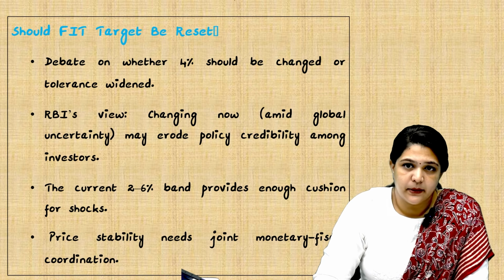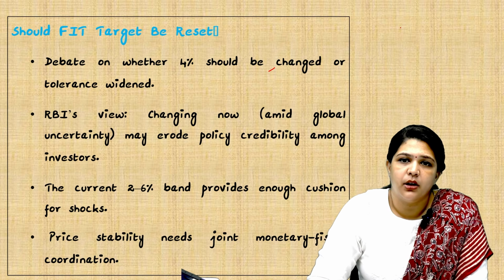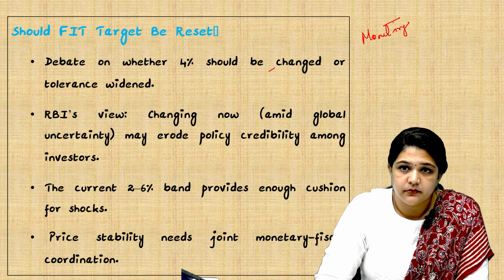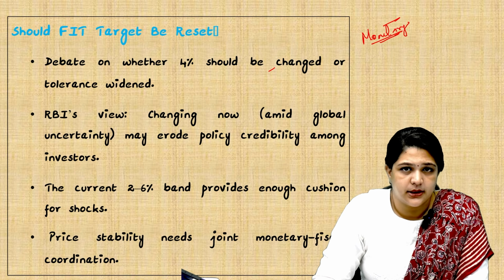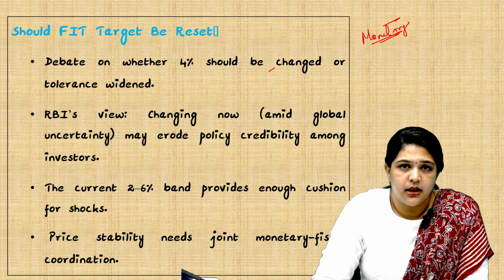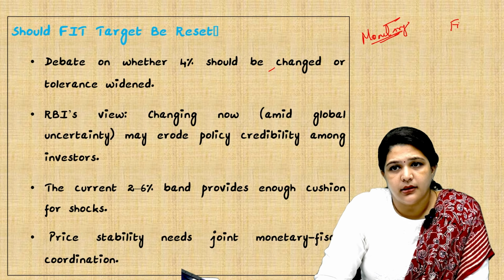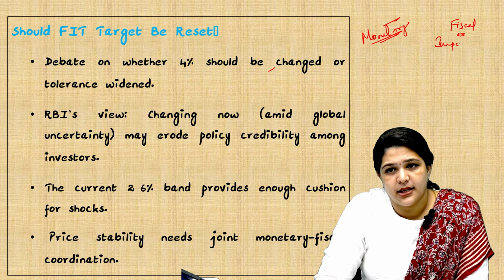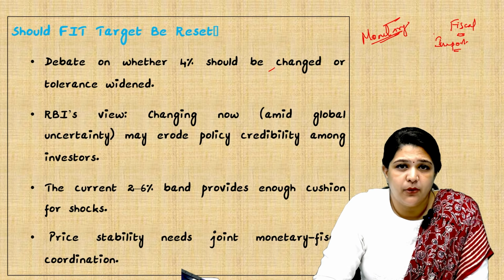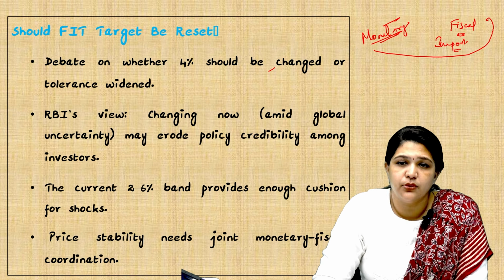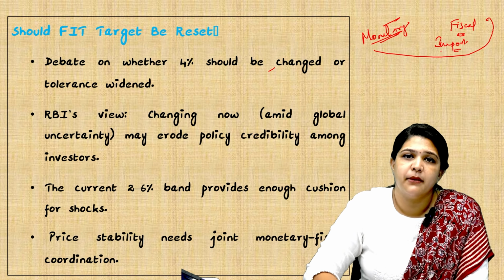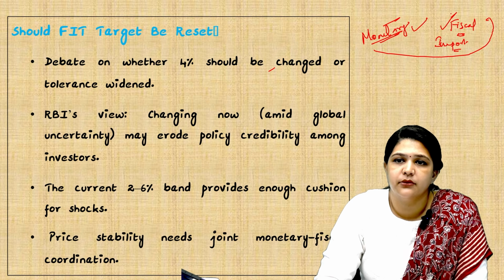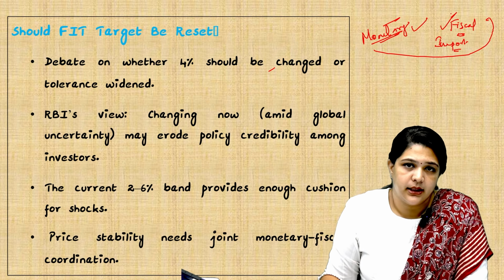I'll just explain what price stability means. Monetary and fiscal. Monetary is the function of RBI. Here we have all the monetary policies: repo rate, reverse repo rate, CRR, SLR, everything. Fiscal is the responsibility of the government. Here it is import, export, taxation, all these things. When we want stable prices, both have to work hand in hand. We cannot just blame the monetary policy. If price stability is needed, both monetary policy and fiscal policy should be planned accordingly. That is the meaning.